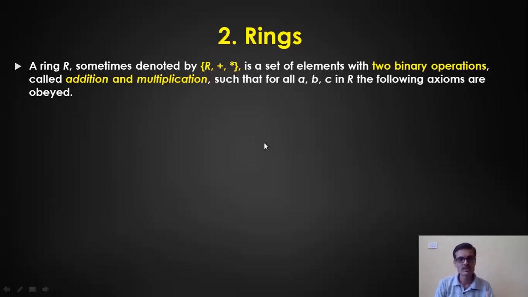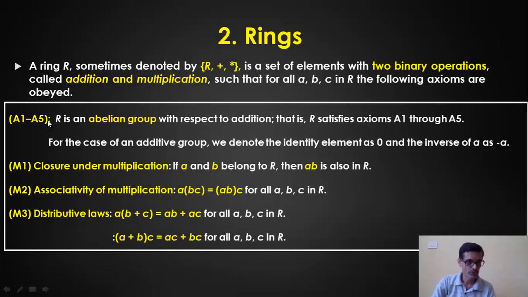That means we are performing the two major operations on the set of elements, addition and multiplication only. So we are restricting to addition and multiplication. And it has to satisfy a few more axioms apart from whatever I described so far, and they are A1 to A5. That means the ring should be an Abelian group. We have to satisfy all the previous axioms from A1 to A5.